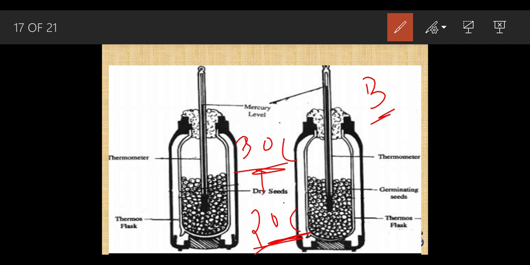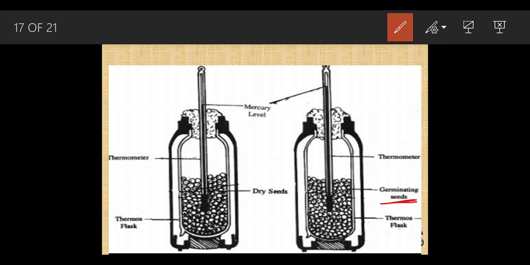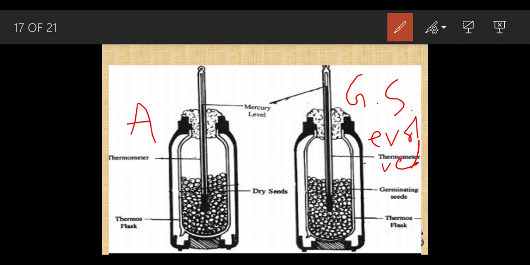So this experiment shows us that germinating seeds evolve heat during respiration. When these seeds respire, at that period of time, the germinating seeds will evolve a lot of heat, whereas in condition A, the dry seeds are not going to evolve any kind of heat.